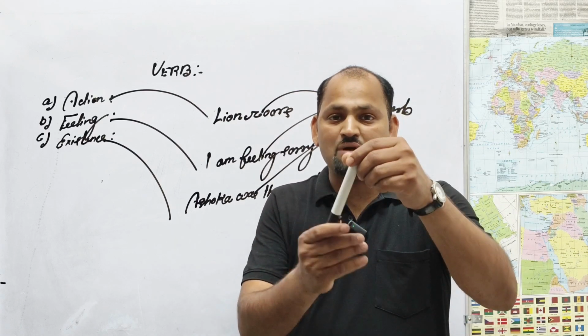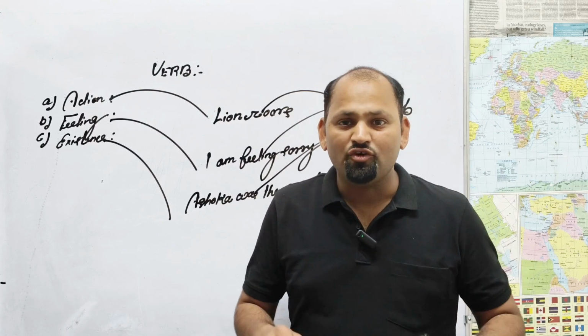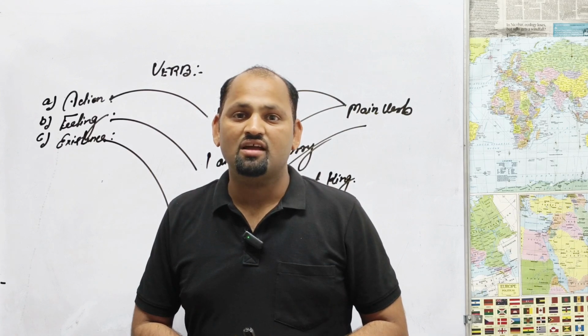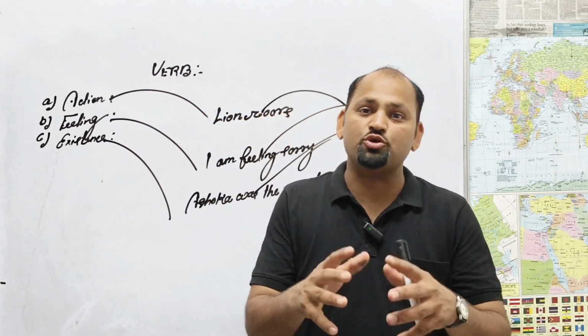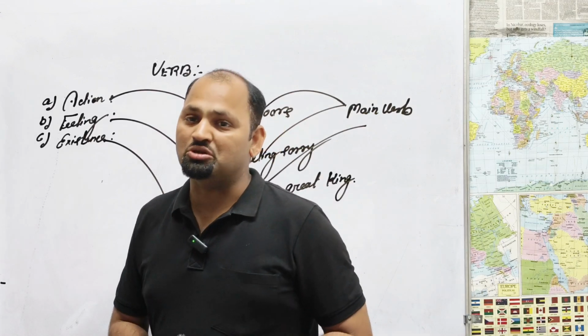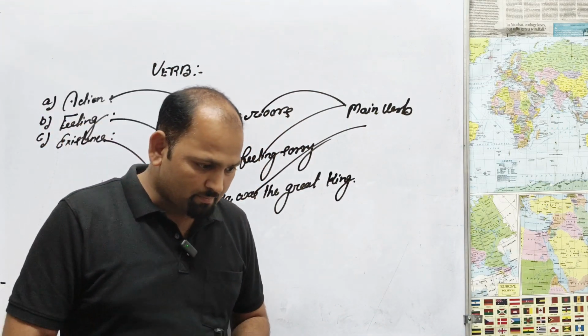Action is what is done by you. Second, feelings, which is in your abstract portion. And the last one is your existence. These are key points. I will tell you three examples according to these three portions.